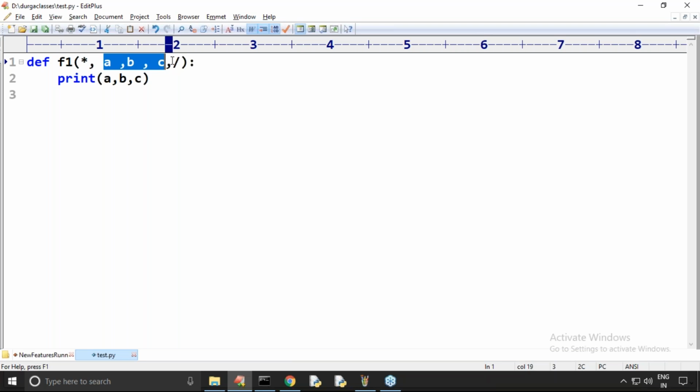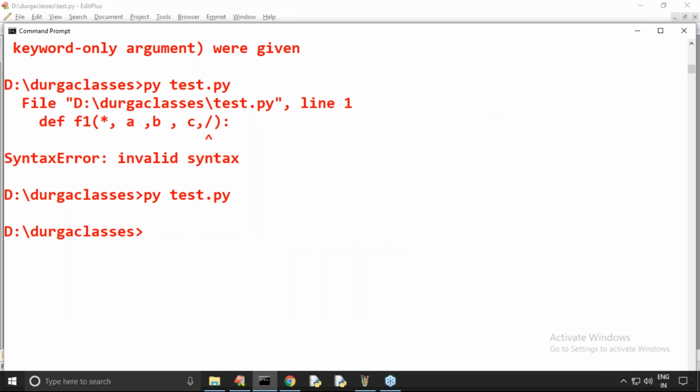Now observe this one. Let me take this slash somewhere here. Next, let me take this star somewhere here. Can you please confirm? Is it acceptable or not? Yes. First positional, and then keyword only. Don't worry, it is acceptable. We are never facing any problem at all.